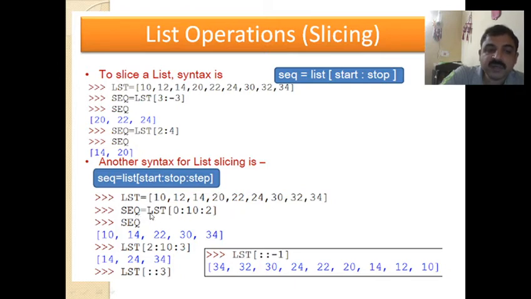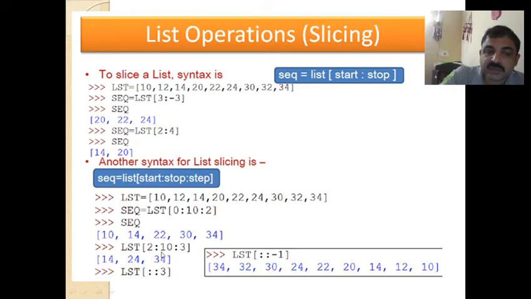For example, if I use LST of 0 colon 10 colon 2, that means starting from index 0 up to index 9, one less than 10, with a difference of 2. So index 0, then 2, then 4, like this it goes. So elements 10, 14, 22, like this it goes. The 10th one will not be included, that means up to index 9. So this is how the elements are listed.